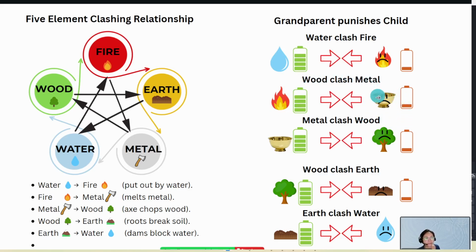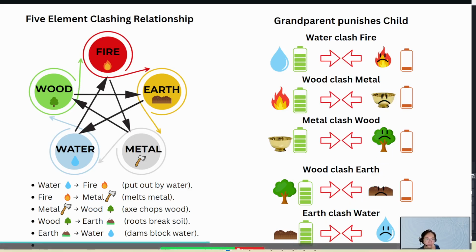You can see the metal face is very unhappy, a sad face. Why sad? When fire sacrifices maybe 10 to 20% of its own energy to clash with the metal, metal will lose maybe 90% of its energy. That's why metal is sad.